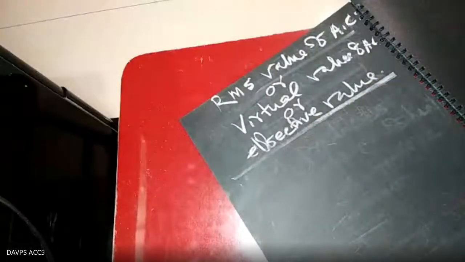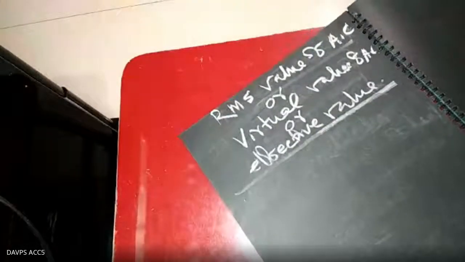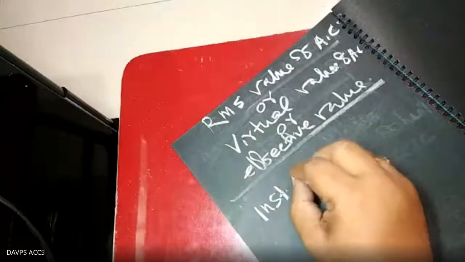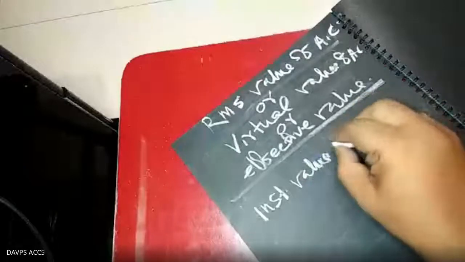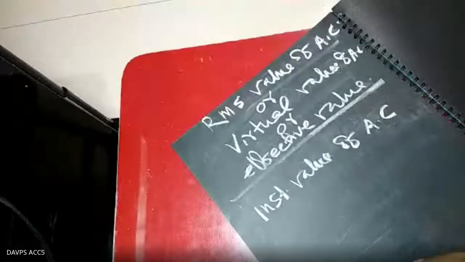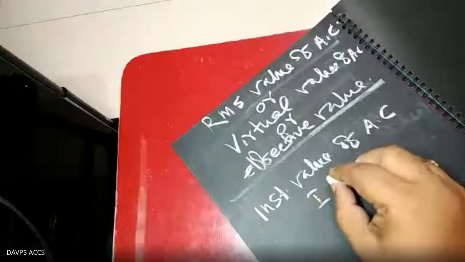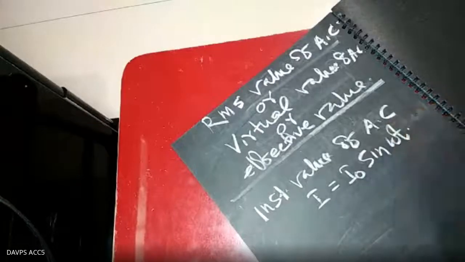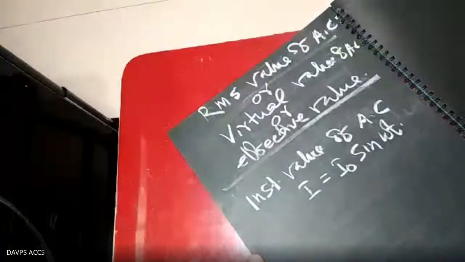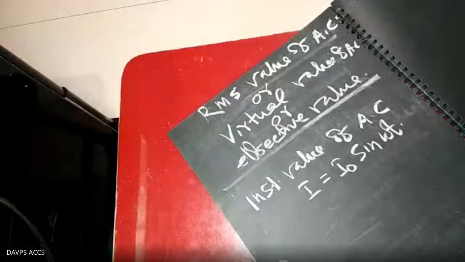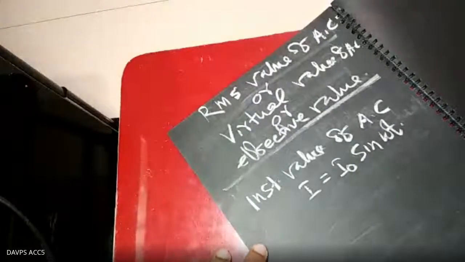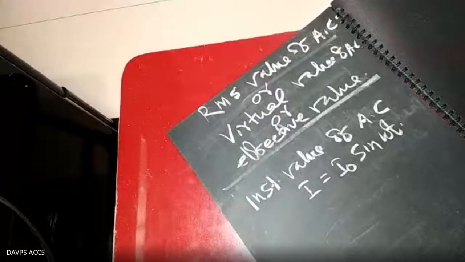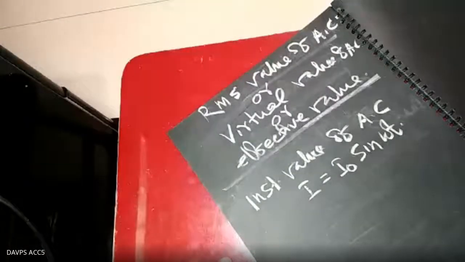So you have to find out simply, because you know that the instantaneous value of AC is I equal to I naught sine omega t, at a particular instant of time. If this amount of current is allowed to pass through the resistance R for a small interval of time dt, how much amount of heat will be produced?